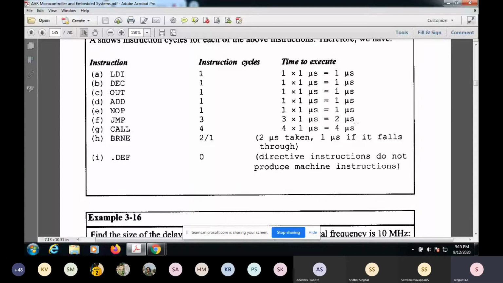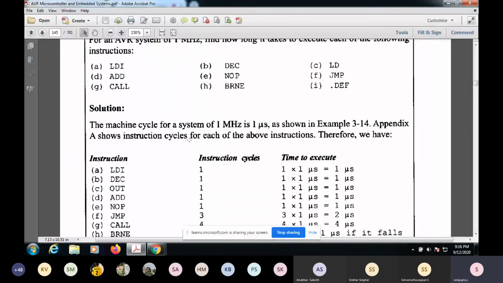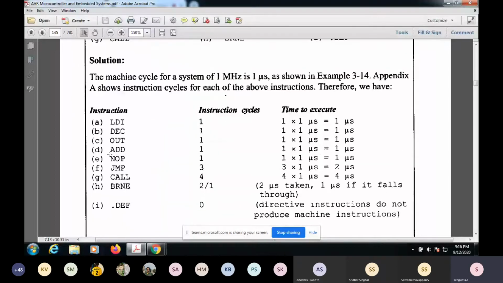time. Let's say that I'm using a chunk of code which uses all these instructions, and then it uses these operands and all. So using this, I'll come to know what is the total time taken for this piece of code. And then if I find out that, okay, for our condition, it takes more than 1.1 millisecond, then I have to go back to the code and I have to redesign my code such that it will take less than 1 millisecond, so that I'll be able to give the output within that 1 millisecond.